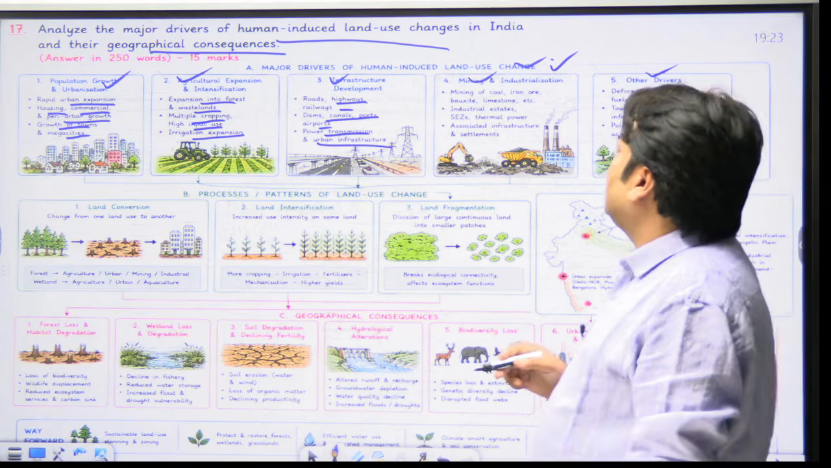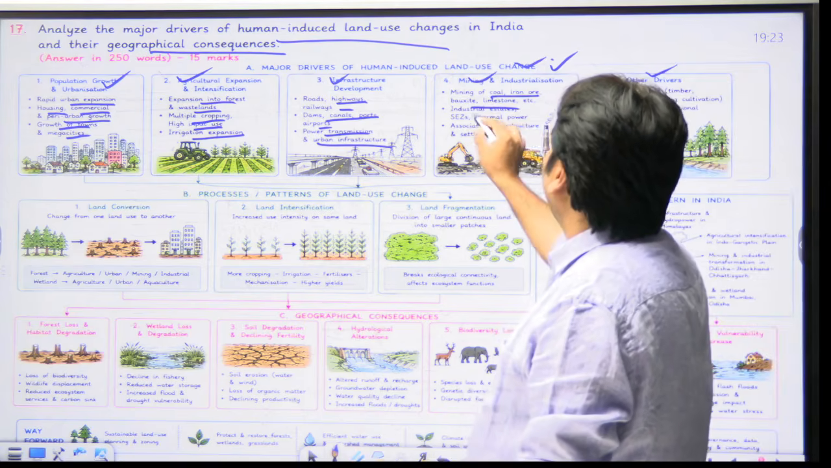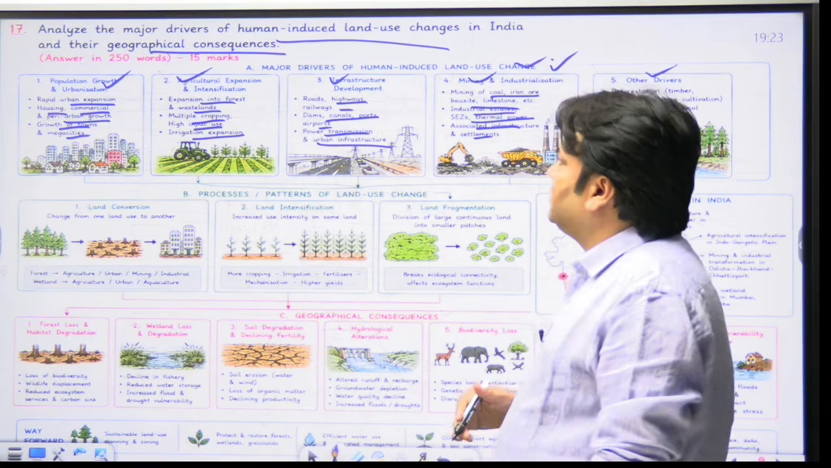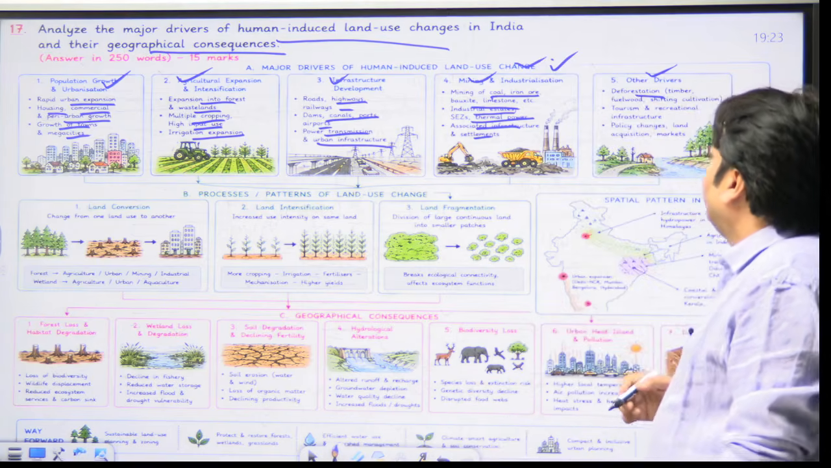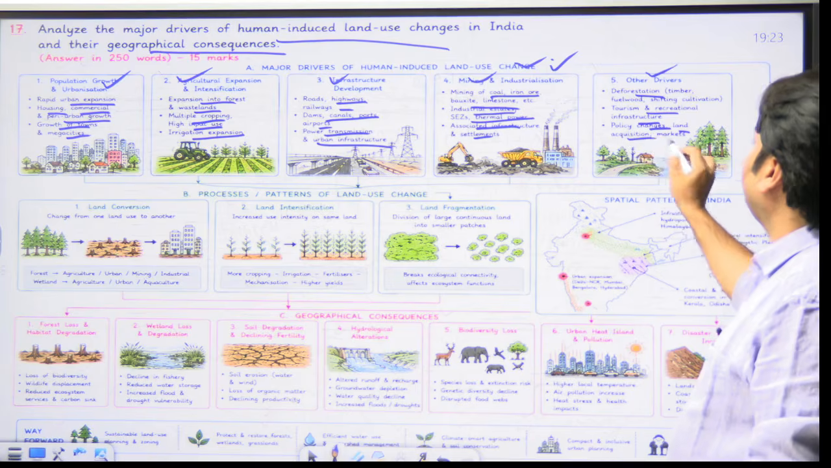Mining and industrialization, we are writing mining of coal, iron ore, bauxite, limestone, industrial estates, SEZ, thermal power, associated infrastructure and settlement. Next driver is other drivers, for example, deforestation, tourism and recreational infrastructure, policy changes, land acquisition, markets.